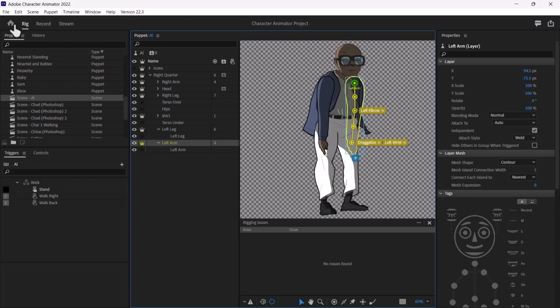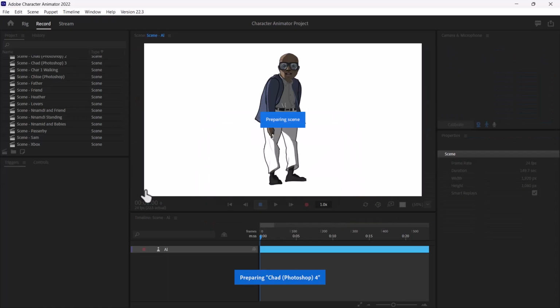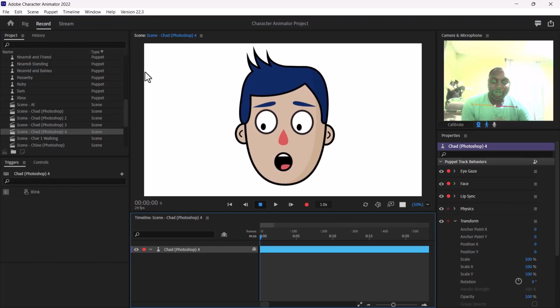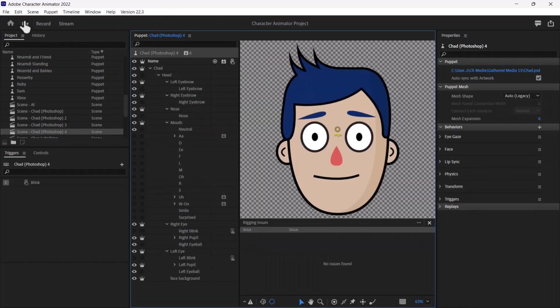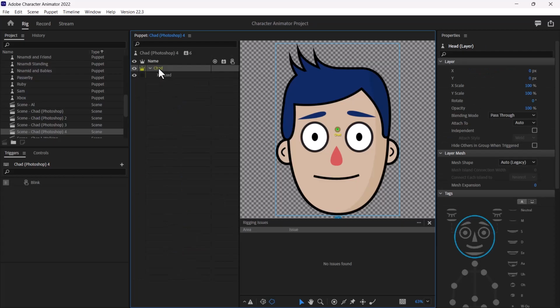To do that, we'll go back to the home screen, and then I'm going to add Chad. Okay, now Chad has been added, I'll go back to Rig. Now this is a bit simpler than what we had earlier. So you can see the structure. We're going to see this now in the software that this was created in. Currently we are in Character Animator.